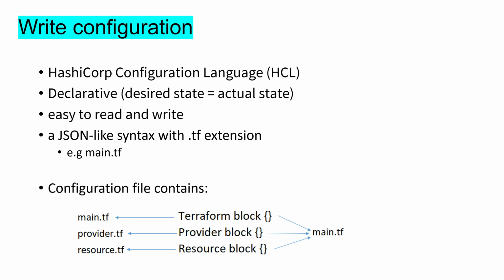HCL syntax is easy to read and write. It is a JSON-like syntax with file name ending with .tf extension. The configuration file contains 3 blocks: Terraform block, provider block, and resource block. All 3 blocks can be in a single file or can be in a different file.